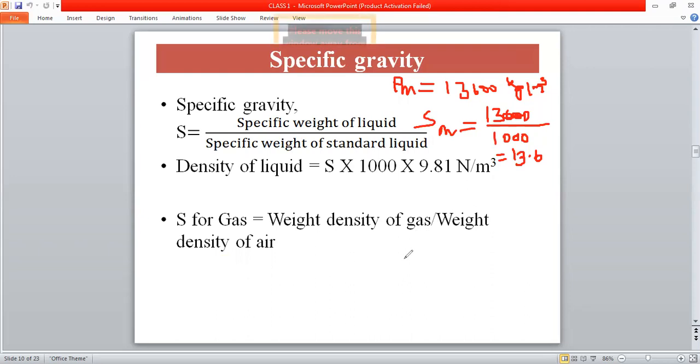If you want to calculate the specific gravity of nitrogen or oxygen, you have to put the density of nitrogen at the top and the density of air at the bottom. So we will get the specific gravity of nitrogen. We will solve some problems on specific gravity.